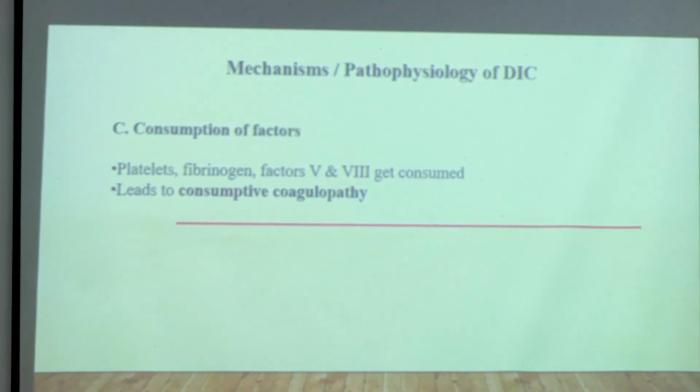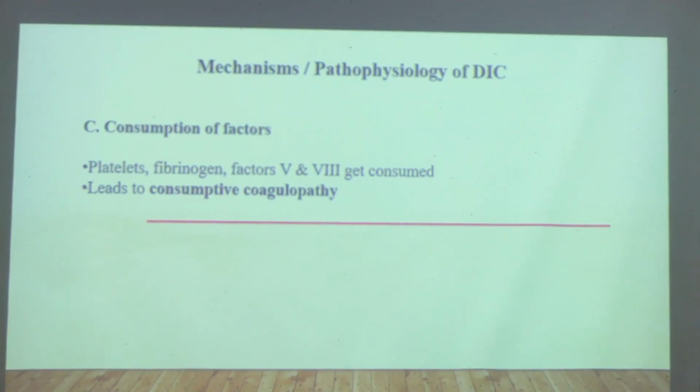I told you that at one end of the spectrum there will be thrombin and microthrombi. At another end of the spectrum there will be bleeding. So we are approaching from thrombi to bleeding. Once the coagulation system is activated, there will be a time when all the procoagulant factors get utilized, because whenever coagulation is happening, it will consume all the factors. All the platelets, all the fibrinogen, factor 8, factor 5 will get consumed. So this will lead to consumptive coagulopathy.